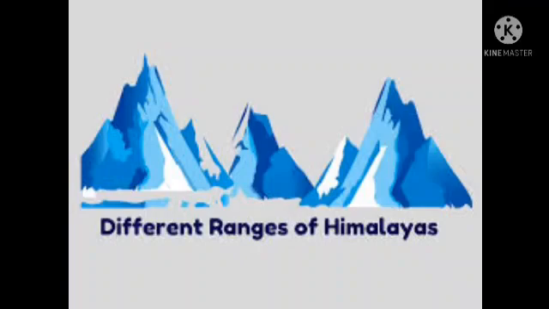Children, we know the northern part of India is covered with mountains. They usually occur in long rows called mountain ranges. So, what is a mountain?